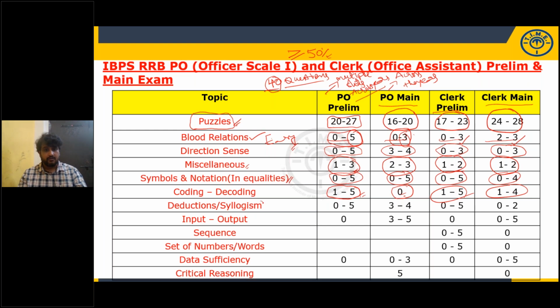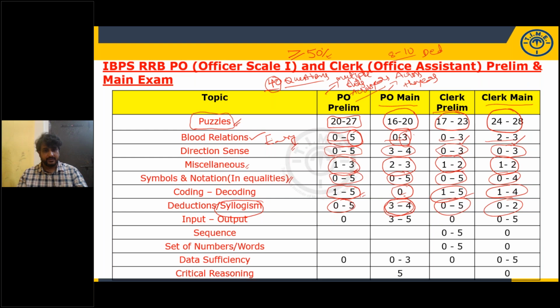Syllogism questions are very much important for prelims as well as for mains. These syllogism and logical deductions questions are very, very important. They give a minimum of 3 questions in prelims, and in RRB PO every year they give at least 3 to 4 questions. As we discussed earlier, the cutoff is around 8 to 10 for PO mains. Out of these 8 to 10, you can attempt 3 to 4 questions from deductions easily. Very easy to score.